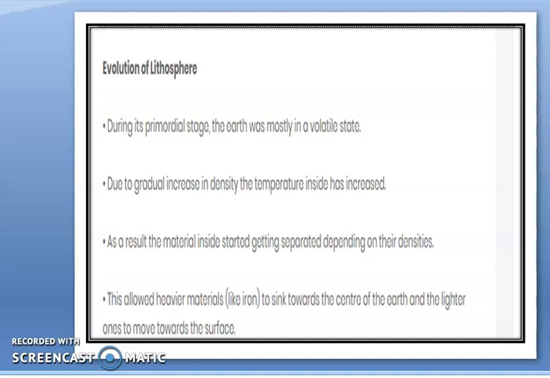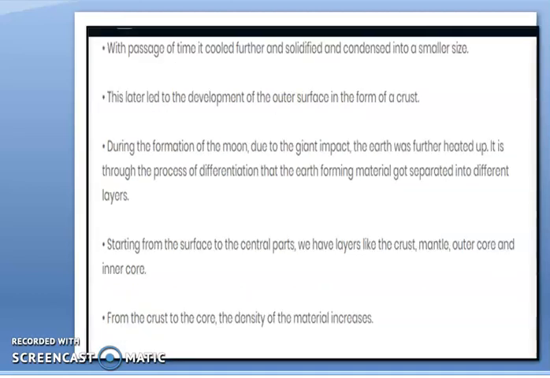They said that all the heavy material, that means the iron, nickel and all, sank down into the core. All the lighter material was placed in the upper part. All the lightest material moved to the top part of the surface of the earth. And gradually, with the passage of time, this cooled down and became solid. Later on, the crust and mantle developed. This is the basic thing the scientists said about the evolution of the lithosphere.